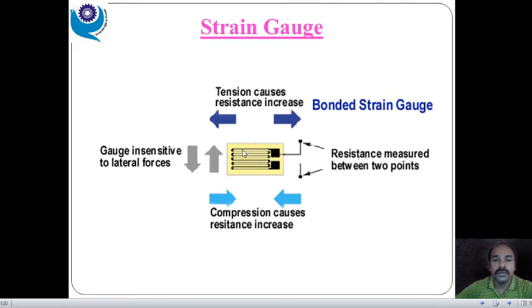If we apply a longitudinal force, the coverage area is more and a uniform change occurs in this strain gauge, and definitely there is a change in the resistance. So for the longitudinal force it is highly sensitive, and for the lateral force it is insensitive because the coverage area is very small.